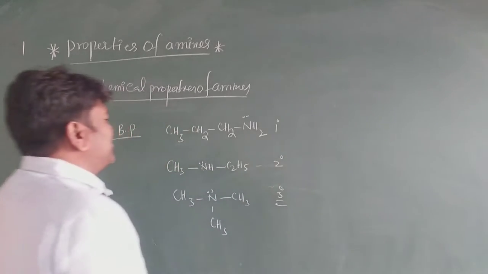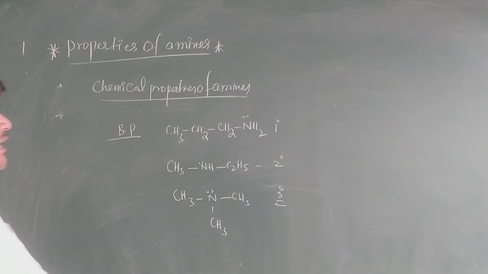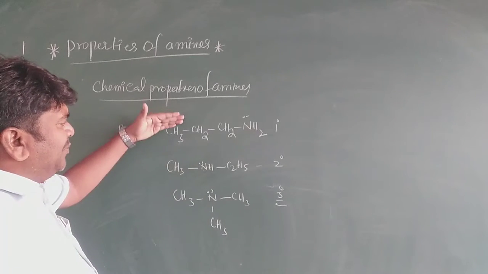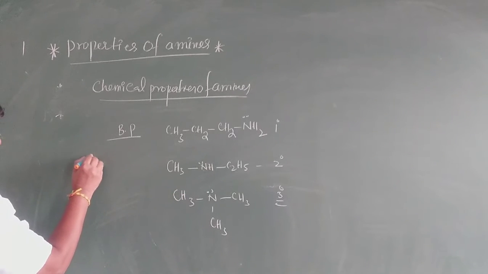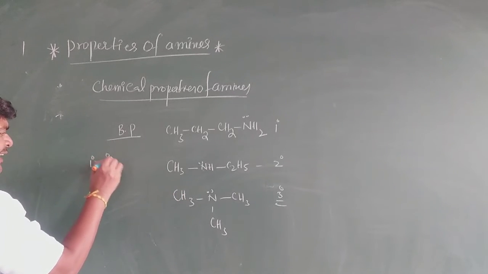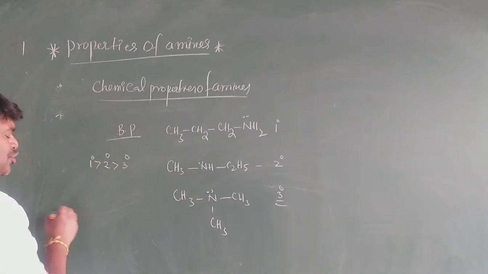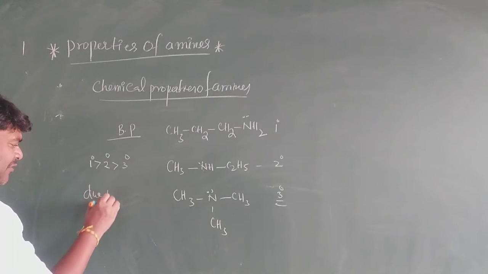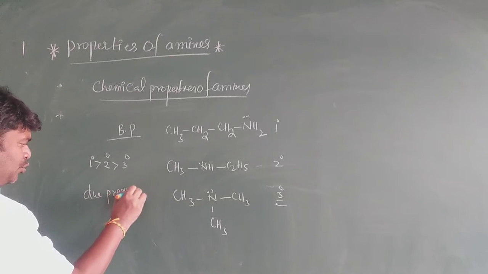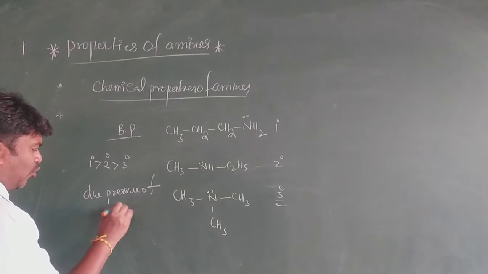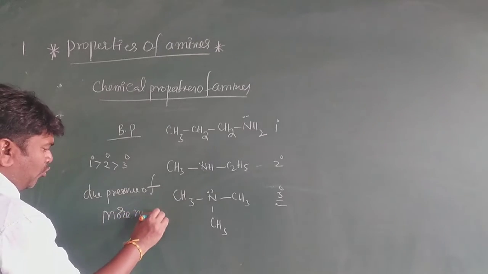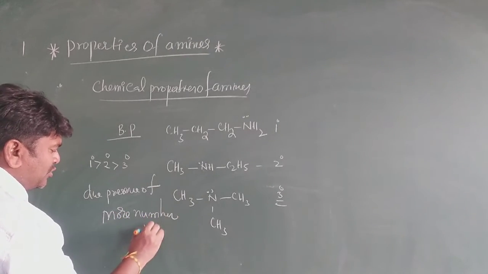My dear students, which of these has the higher boiling point? Primary, secondary and tertiary. The order is 1 degree is greater than 2 degree is greater than 3 degree. It is very very important, due to the presence of more hydrogen bonding.